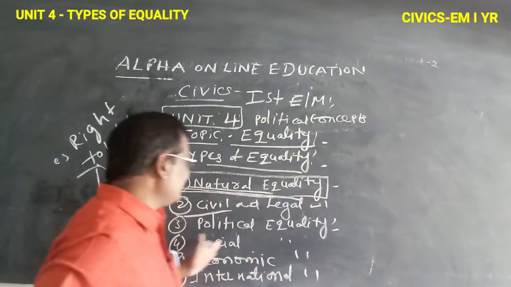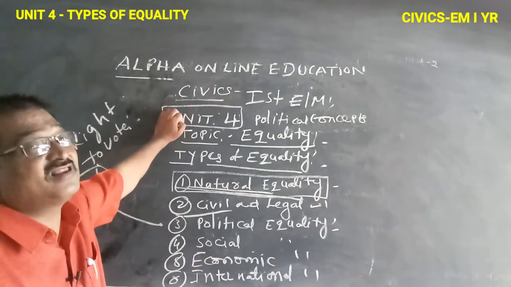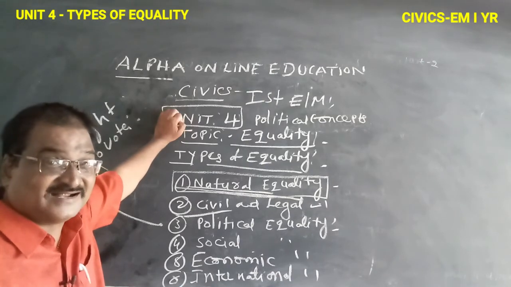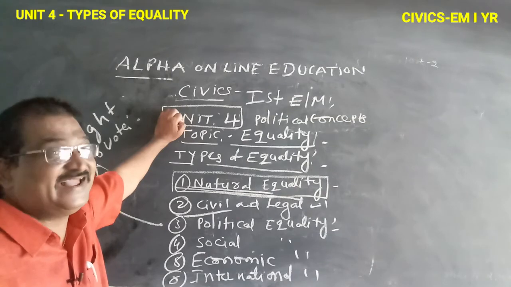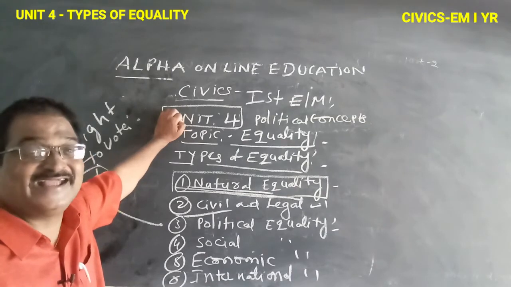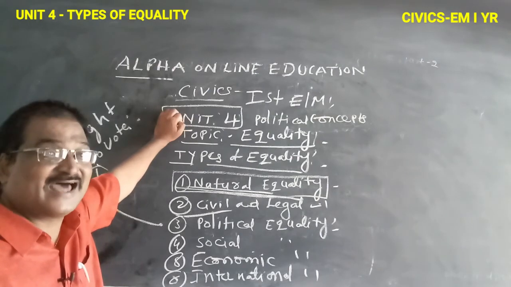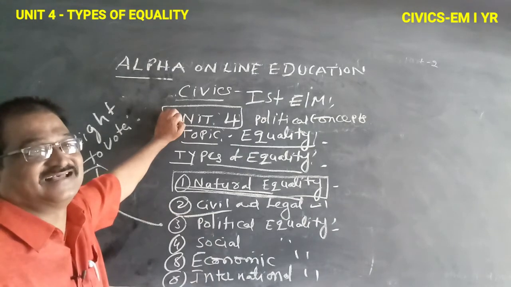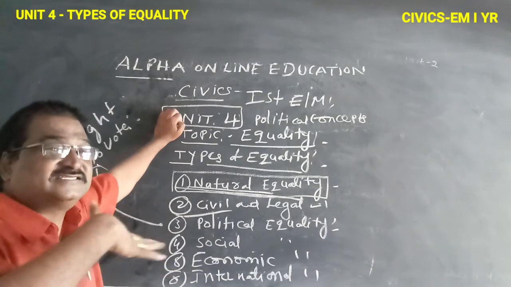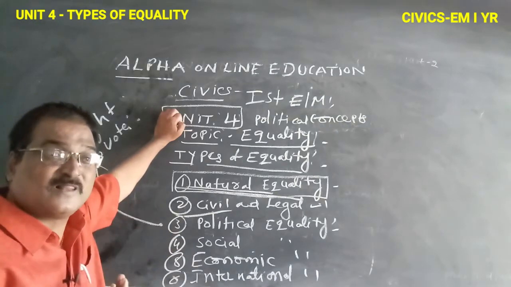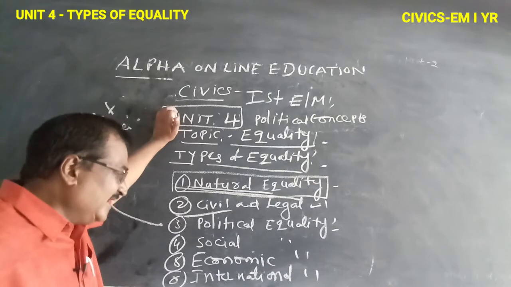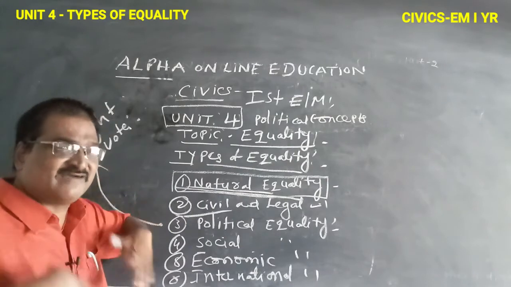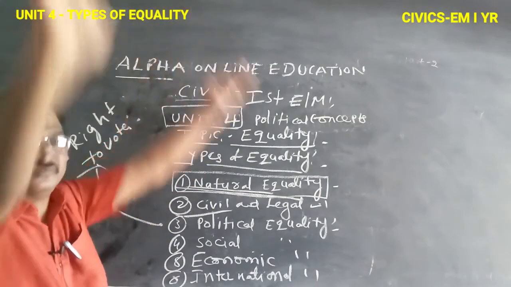So actually economic equality means all are equal in all economic activities. So is it possible in our country? It's not possible. India is a democratic country, India is a secular country. So economic equality is not in ours. In status of finances, are all equal? Is that possible? Not possible. So national equality is on our side, international equality is not.